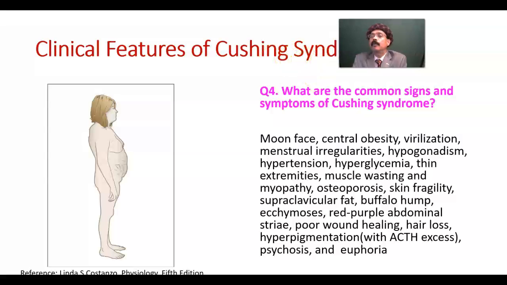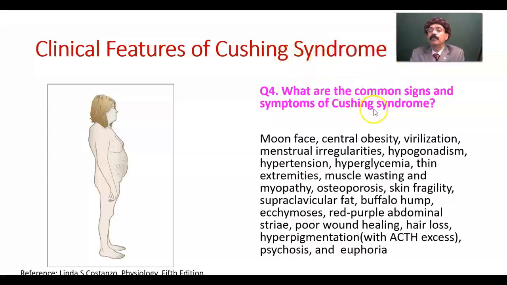What are the common signs and symptoms of Cushing syndrome? We have moon face, central obesity, virilization. Virilization is a condition when hair grows in unsightly places, male type body.